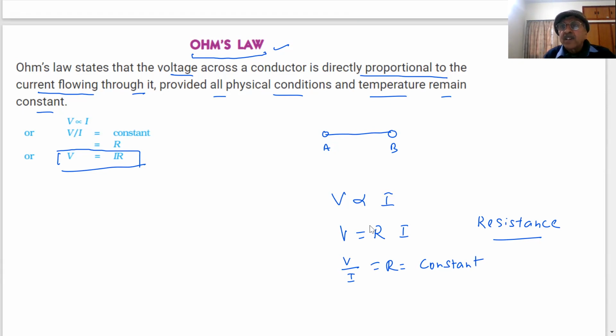What is Ohm's law? This is the mathematical statement of Ohm's law after doing experiments. We are going to do the experiment and verify it also in this lecture. Noted? Note down the formula. Yes, sir. It will be used a lot in solving many questions, student, in the exam. Ohm's law is very important. So remember: V is proportional to I, V is equal to R into I. Okay.